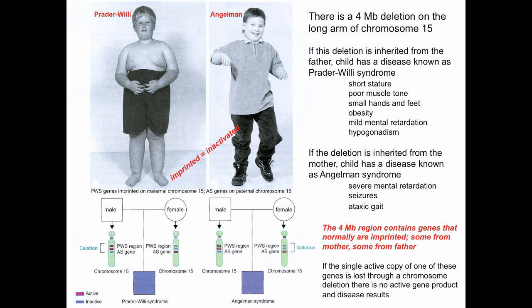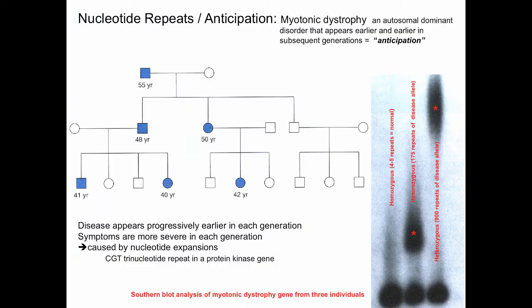Another situation we've come to understand is anticipation, that is, where there are nucleotide repeats. Myotonic dystrophy, it's an autosomal dominant disorder. It can appear earlier and earlier in each subsequent generation. The disease is caused by a trinucleotide repeat expansion. It's a CGT repeat in a protein kinase gene, and this repeat expands in subsequent generations. So the disease is manifest earlier and earlier in each subsequent generation.